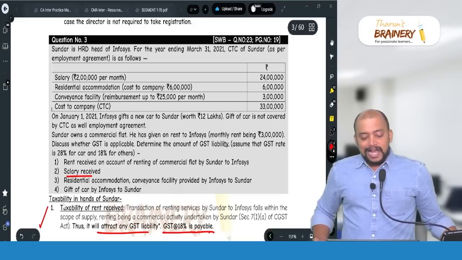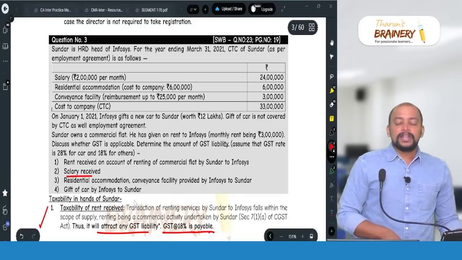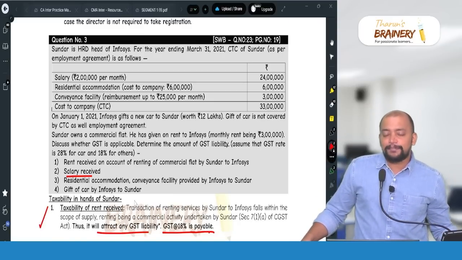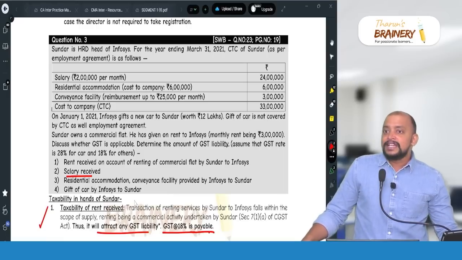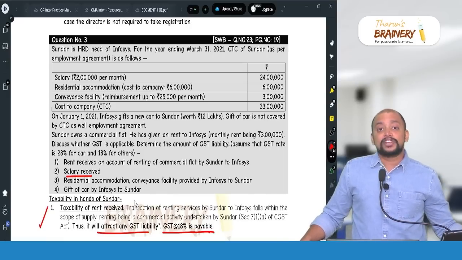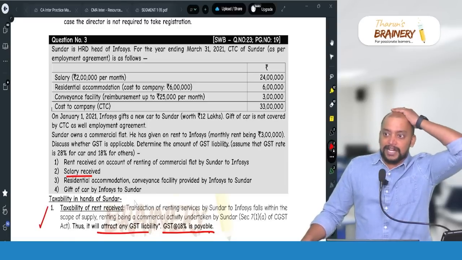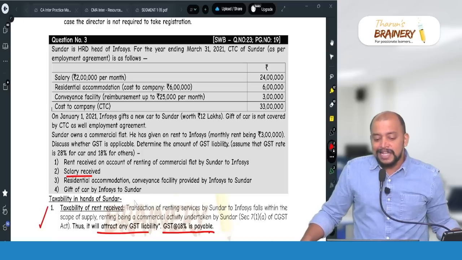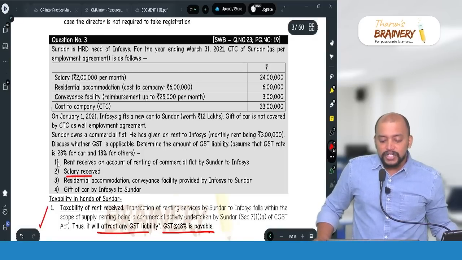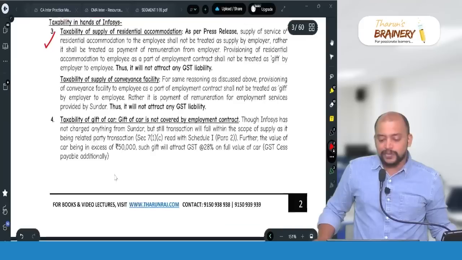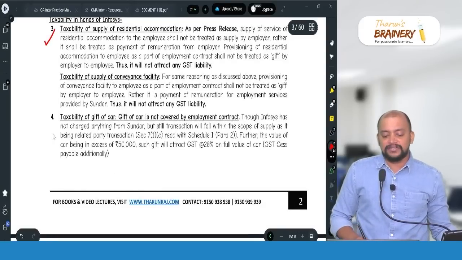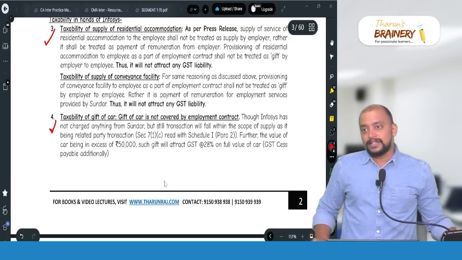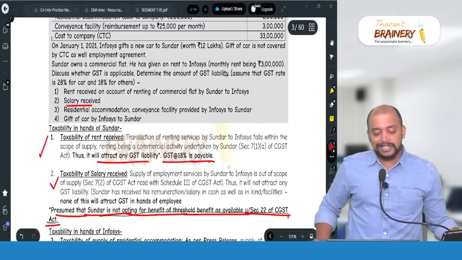Then next, the last one, gift of car by Infosys to Sundar. A gift by an employer to an employee not exceeding 50,000 per annum per employee is not a supply. However, in this case, the gift of car, which is not as per CTC or employment agreement, is a gift and it exceeds 50,000. The same is chargeable to GST in the hands of Infosys at 28%, because the rate of GST on car is 28%. So at 28% GST will be payable. That is what we need to write. The entire value of the car will be chargeable to GST at 28%.